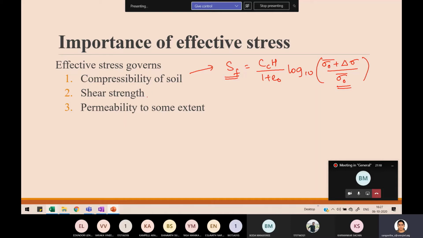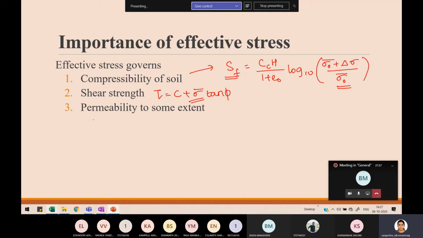And next one is shear strength of soil. Actually we did not cover this topic yet, but still you might have studied in your regular class session. So your tau is equal to c plus sigma or sigma dash tan phi. So either you can use effective stress in this formula or total stress in this formula, depending on the field condition. So here also it shows the dependence of shear strength on effective stress.